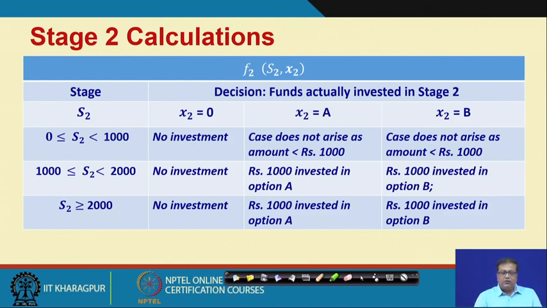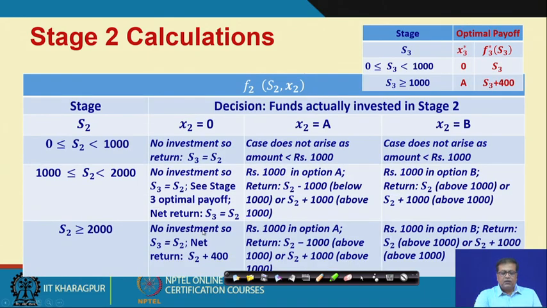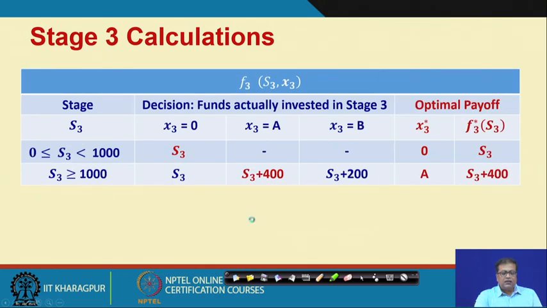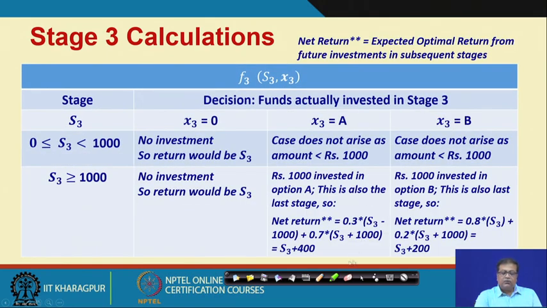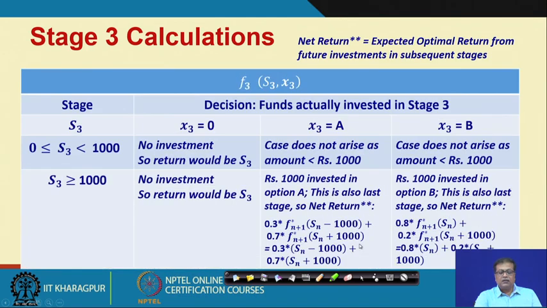But what is very important to know is that in S2, we cannot really do what we did in S3, where we calculated the net return, that is 0.3 S3 minus 1000, S3 plus 1000, and obtained that final value. This simplification will not be possible, because that is not the last stage, there will be subsequent stages. Is it all right? So, calculations cannot be completed. So, what should the calculations be and how do we proceed from there?